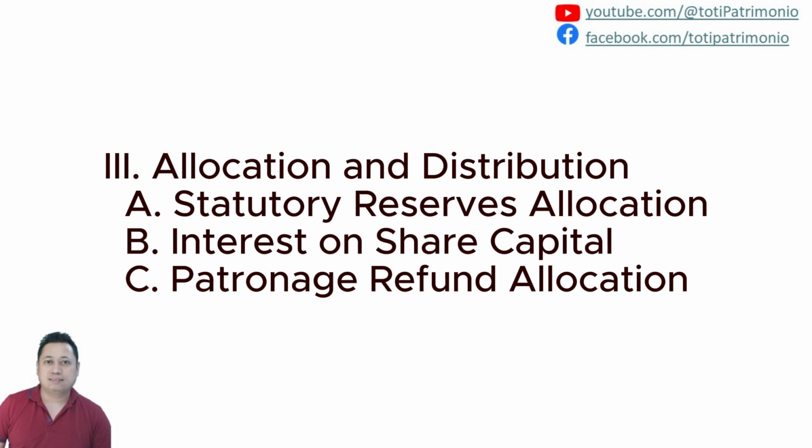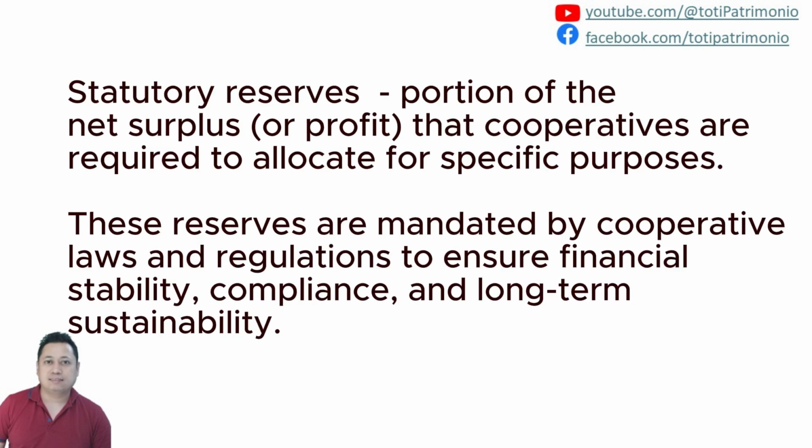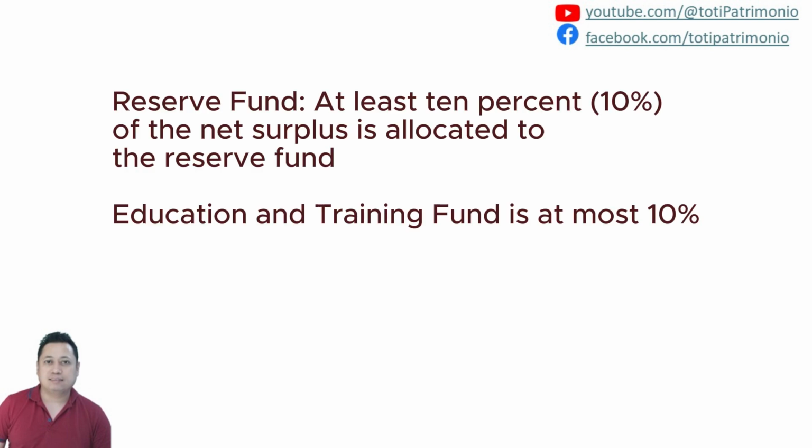So in the statutory reserves allocation, this refers to a portion of the net surplus that cooperatives are required to allocate for specific purposes. It is to be emphasized that statutory reserve is a requirement for allocation. These reserves are mandated by the cooperative law and regulations to ensure the financial stability, the compliance, and long-term sustainability of the cooperative. Okay, so for purpose and allocation, the net surplus of cooperative is distributed.